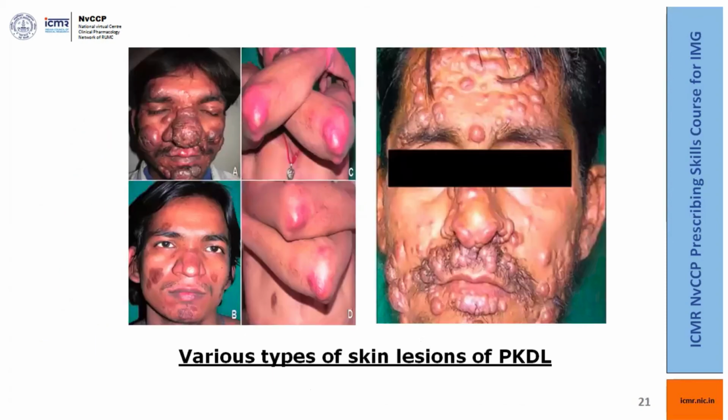Now, these are some of the pictures which we have gathered from our institute itself. The red areas in the second picture are erythematous plaques, and on the left side you have multiple nodules over the face.